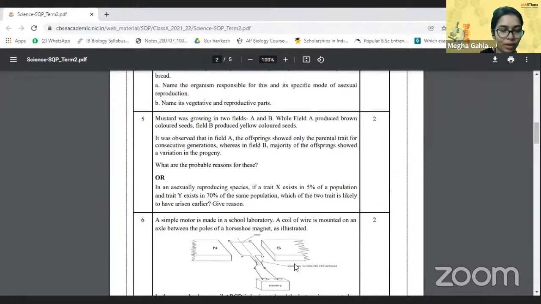So the Zoom has been recalibrated by the askIITians, so we don't have that.